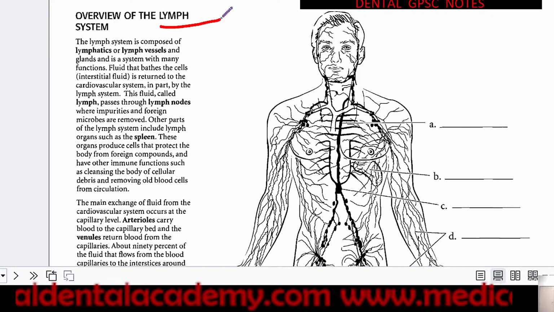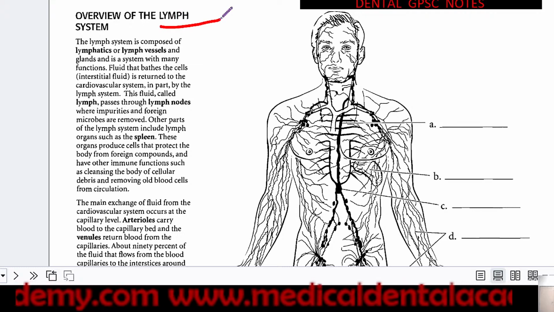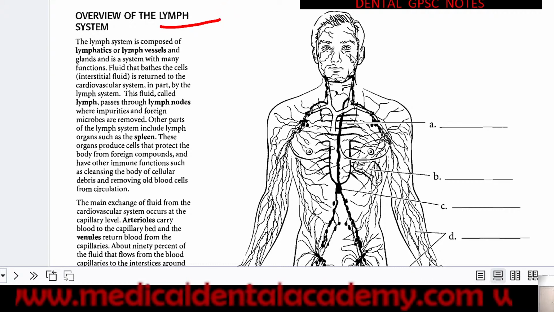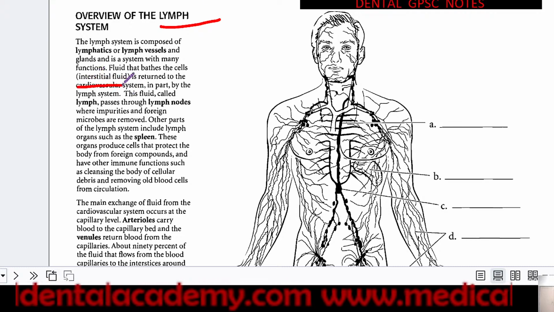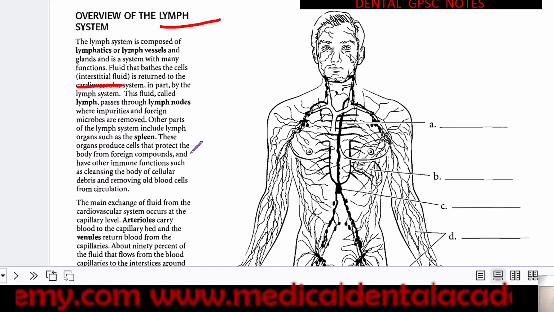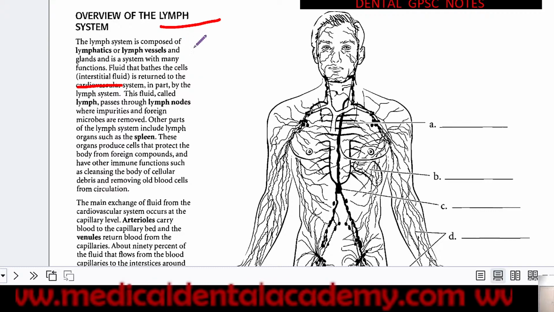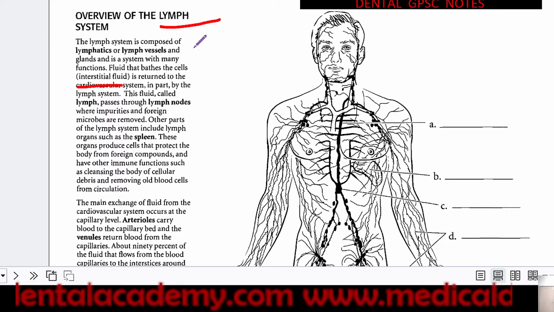Lymphatic system, this is also important. Lymph is basically considered for immunity and for our cardiovascular system. It's the interstitial fluid, that is the lymph. Between the tissues we find some fluid. The main role of the lymph vessels is to drain the interstitial fluid.